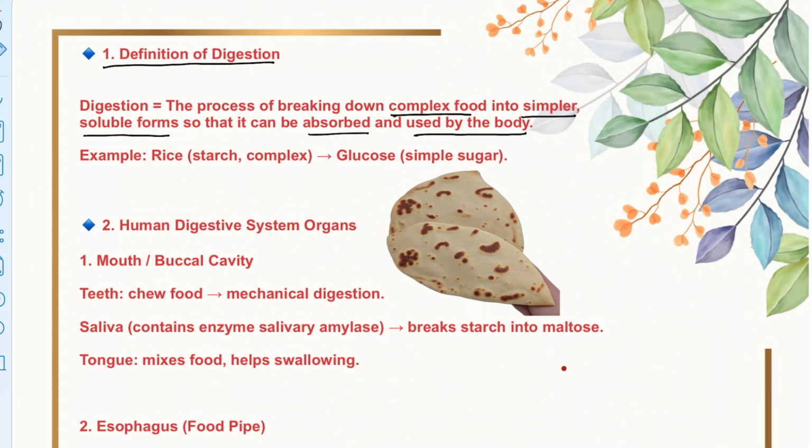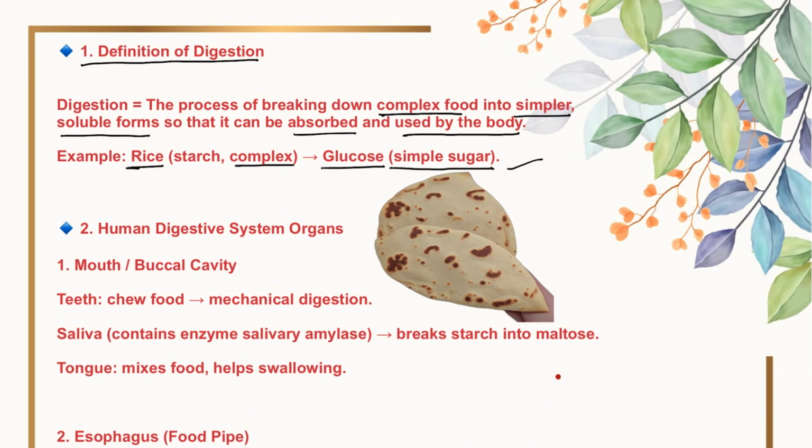Let's take an example of rice. Rice is a form of carbohydrate. It contains starch. Starch is a complex food. Our body will now break it down into simple sugar, and simple sugar is glucose. Glucose is a form of simple sugar. Let's take another example. This is roti. We felt hungry and we had roti or chapati. Now our body will slowly digest it, then it will provide us energy.